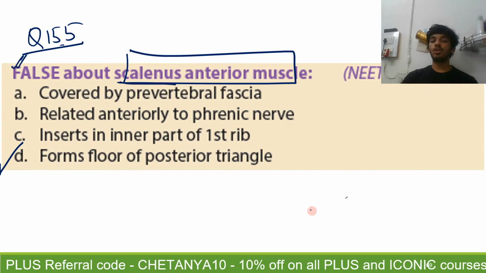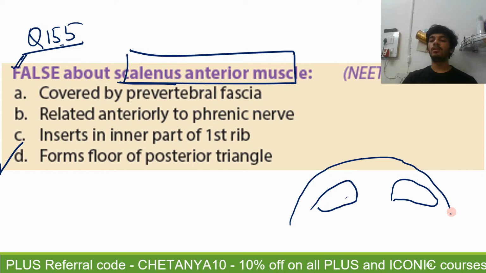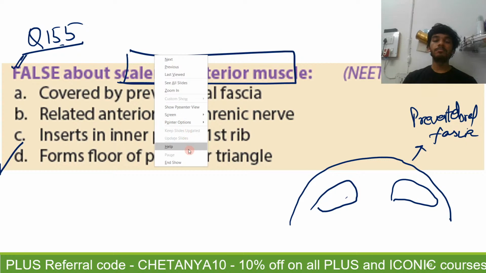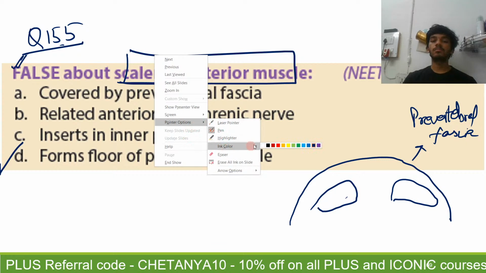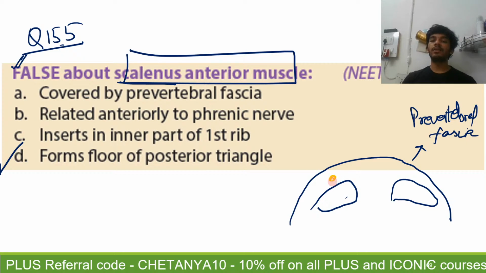See, this is your scalenus anterior muscle, let's say. You have to remember it is covered superficially by the prevertebral fascia. I'll show you a diagram. It's there in the last question. Then anteriorly, we will have the phrenic nerve running.